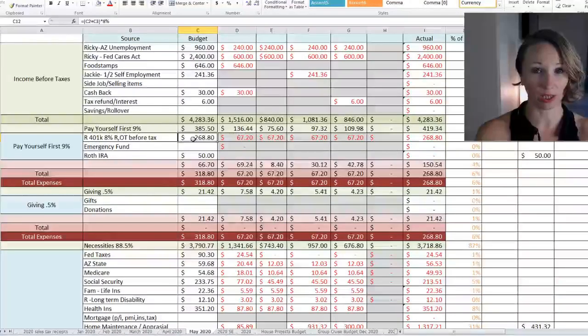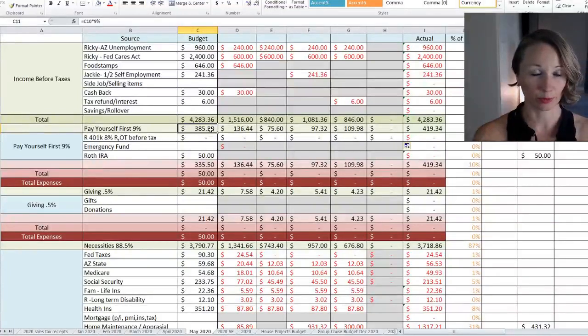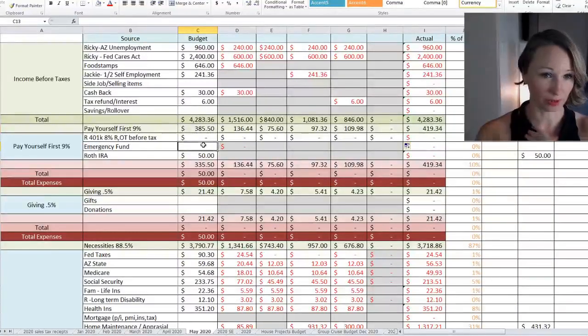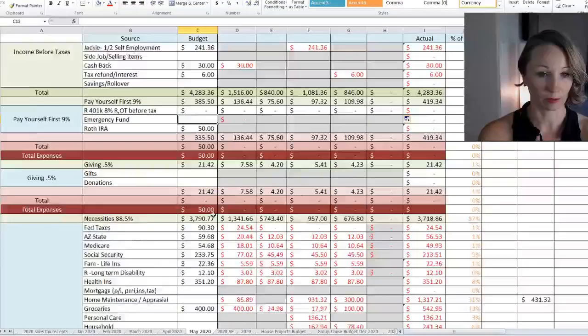We normally have it calculating 8% to the 401k. We're just going to put 0 because he doesn't have any income from his employer, and we'll just put that here for this part. Now normally we're trying to pay ourselves first 9 or 12%. I'm not going to worry about any percent in there right now. I'm just going to leave it where it is. We're going to come back to it. We're going to do a zero-based budget just off the monthly thing. We're not worried about percents this month. So again, we're not going to put anything into giving this month either.